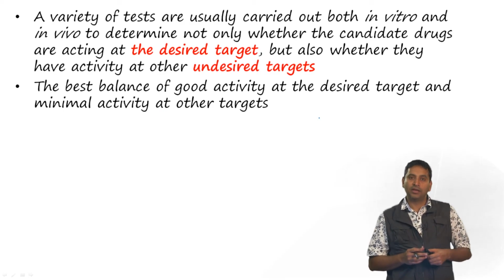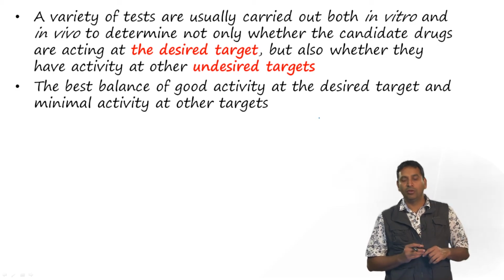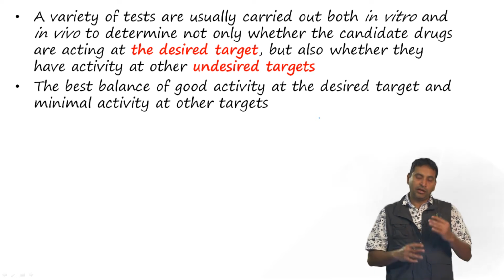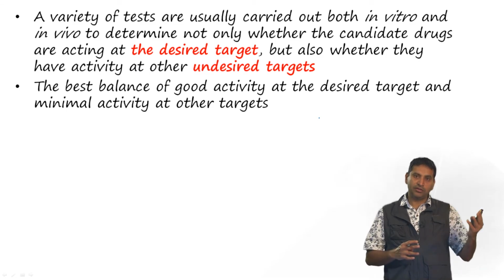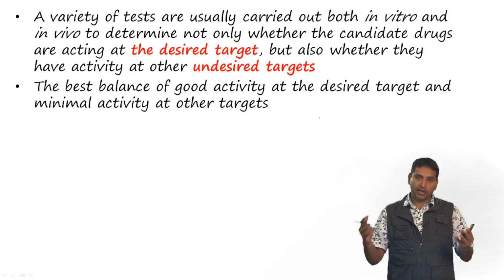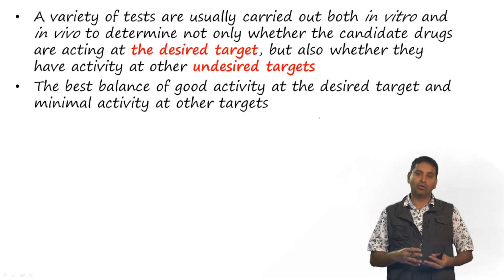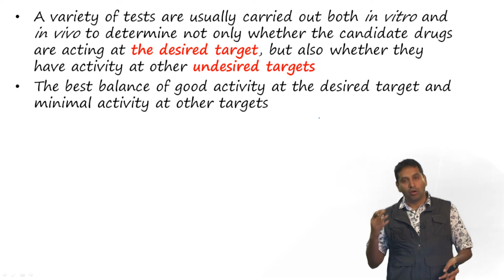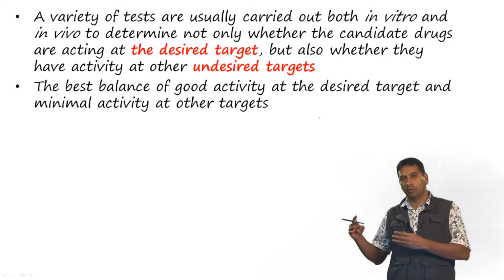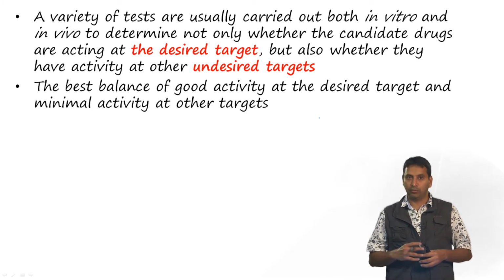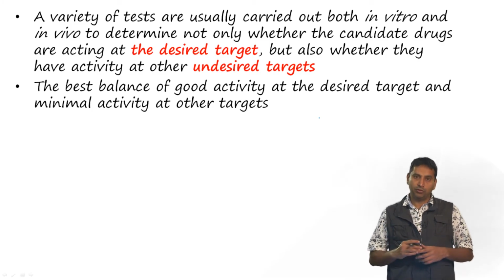we need to do this on appropriate animal models. So a variety of tests are usually carried out both in vitro and in vivo to determine not only whether the candidate drugs are acting at the desired target, but also whether they have activity at other undesired targets. We need to achieve a good balance between the best activity and minimal side effects. Something that hits the desired target very hard at very low concentration may not always be useful, because it may have a number of other undesirable side effects. So we need to balance these two aspects.